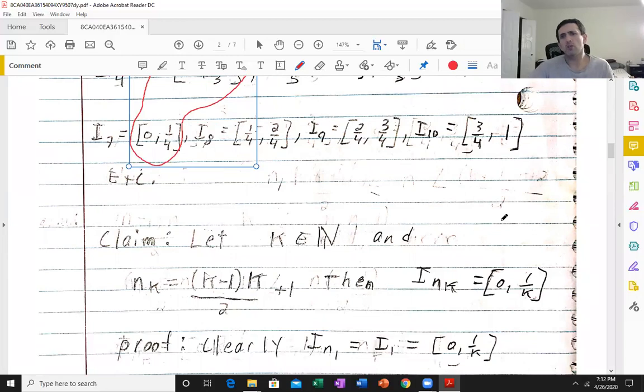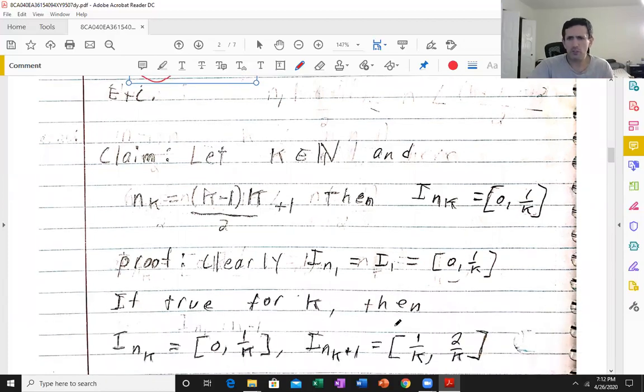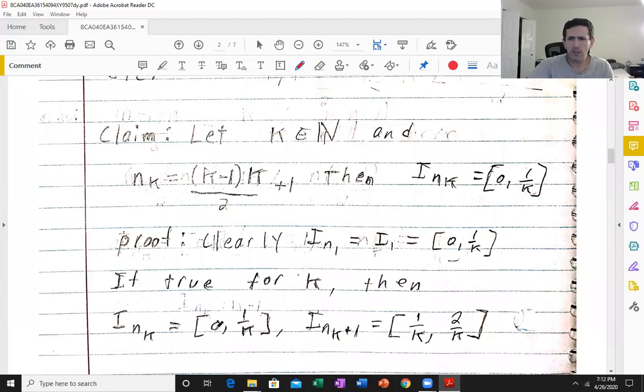Okay, and I should make clear we're defining n_k to be this integer here, and when we do that, we're claiming I_{n_k} is going to be this interval. So we checked it for k equals 1. Let's assume it's true for k, so I_{n_k} is 0 to 1 over k. We're going to prove it for k plus 1.